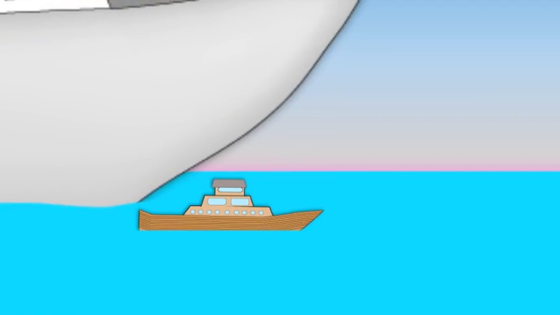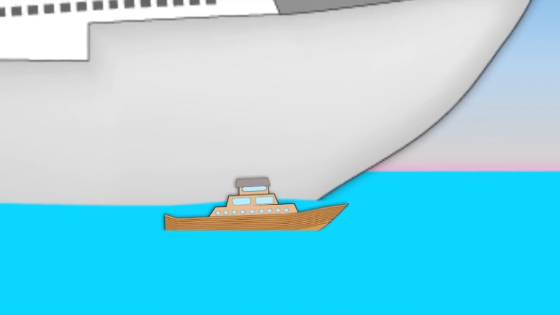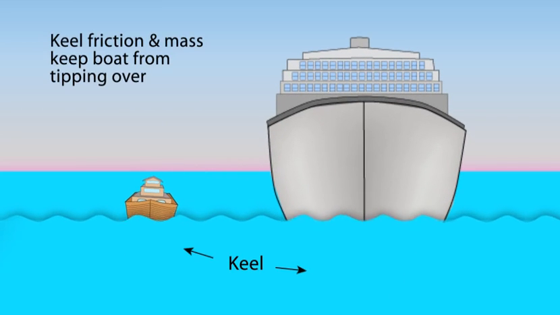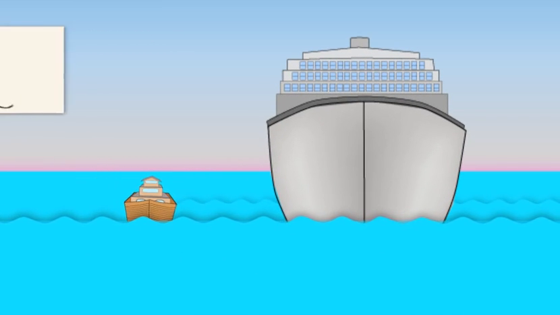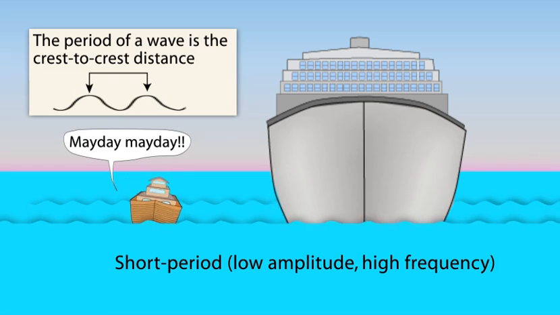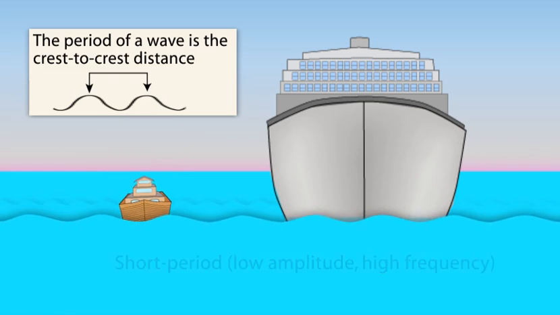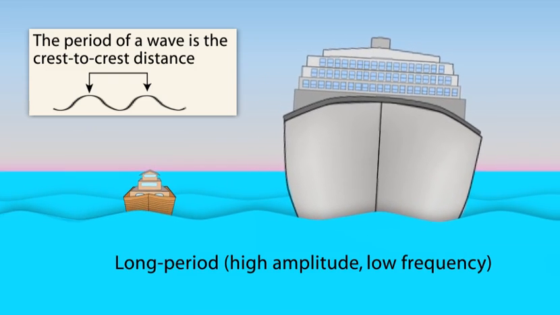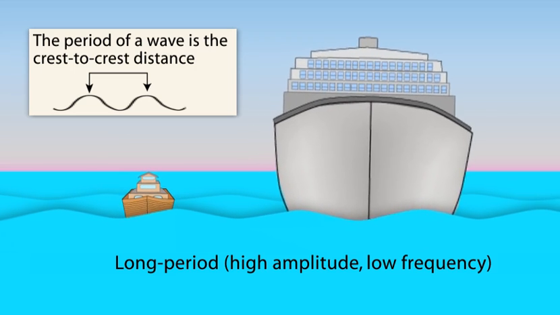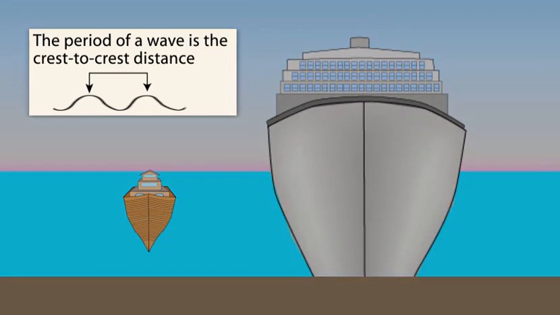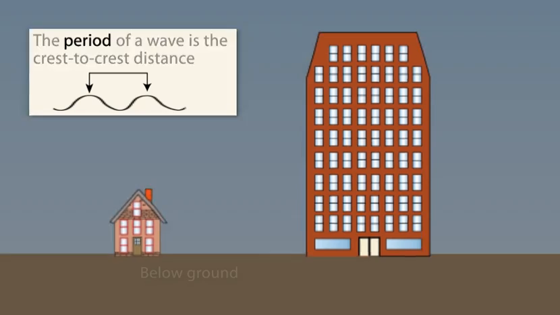Now, we use a simplified analogy of boats at sea. A series of waves, particularly when they hit broadside, can initiate rolling behavior. The larger ocean liner is affected by short-period low-amplitude waves that slap against it with no effect. Small boats, on the other hand, will ride up and over long-period high-amplitude waves as the larger boats begin a long, slow rock. Now, let's look at how buildings are affected by earthquake-induced seismic waves.